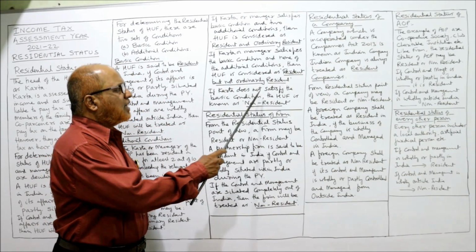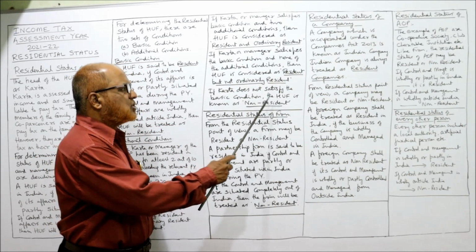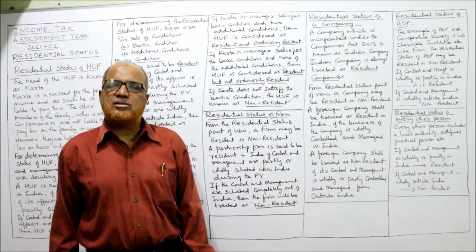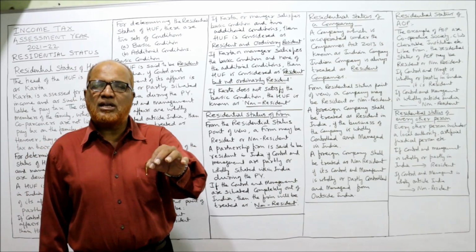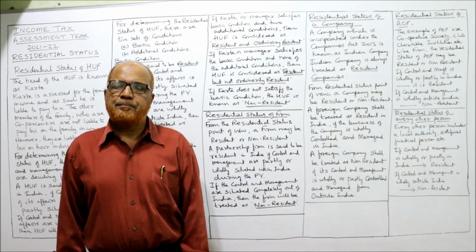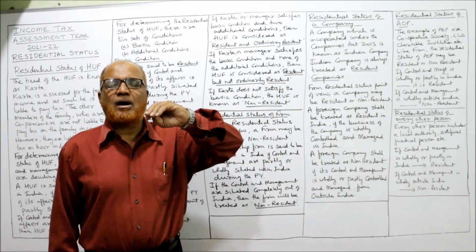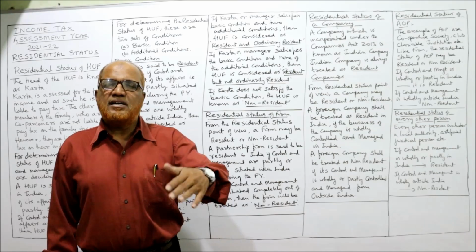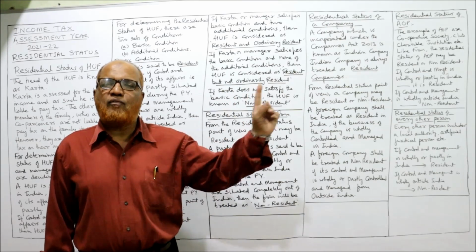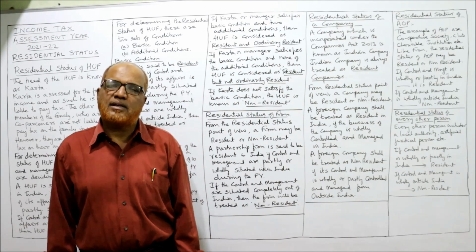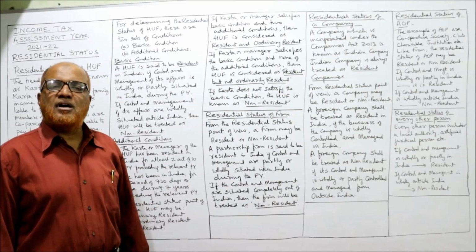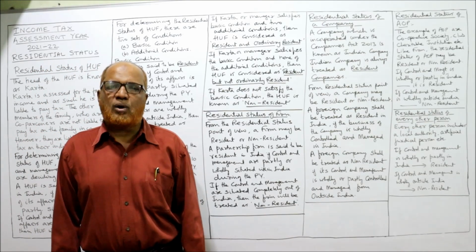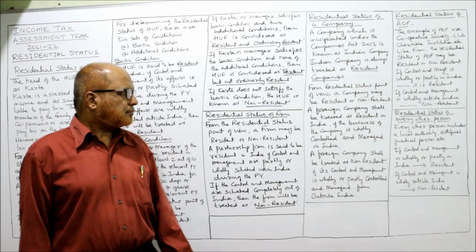Last one, if Karta does not satisfy the basic condition, then HUF is called non-resident. Basic condition itself not satisfied. That means the control and management is completely outside India. It is called non-resident. Once it is non-resident, no need to go for additional conditions. That's it. So these are the provisions regarding residential status of HUF.